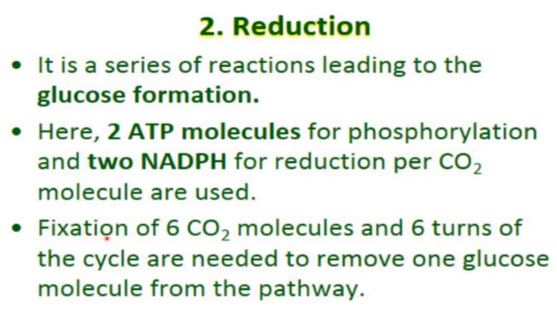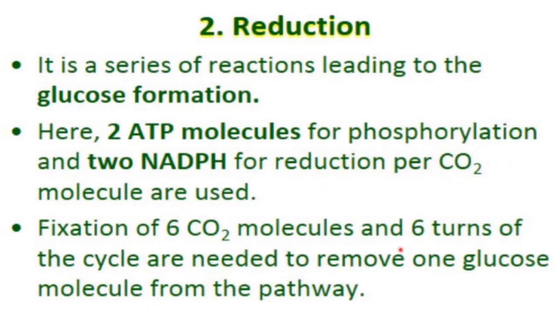Okay, so these are used here for the one carbon dioxide molecule fixation to form the carbohydrate. So fixation of 6 carbon dioxide molecules and 6 turns of the cycle are needed to remove one glucose molecule from the pathway. You know, in the glucose C6H12O6, 6 carbons are present. Okay, and for the fixation of one carbon dioxide molecule, we need 2 ATP molecules and 2 NADPH molecules, and in one cycle only one carbon dioxide molecule is fixed.